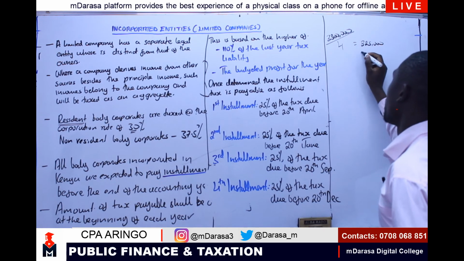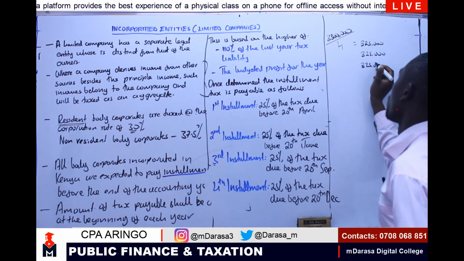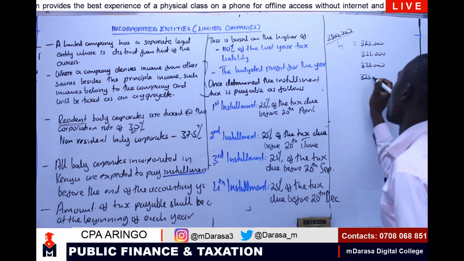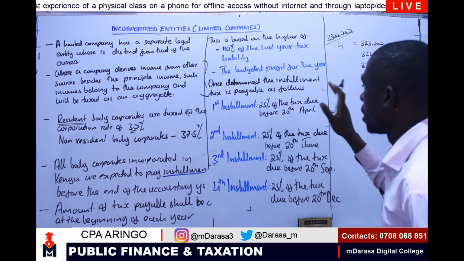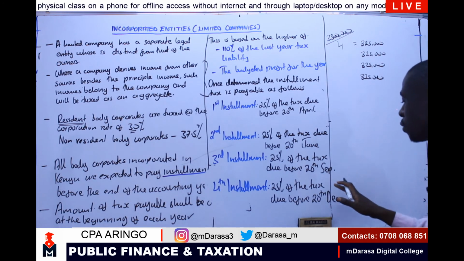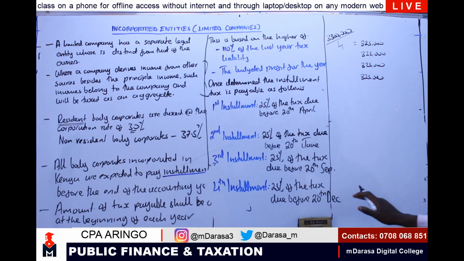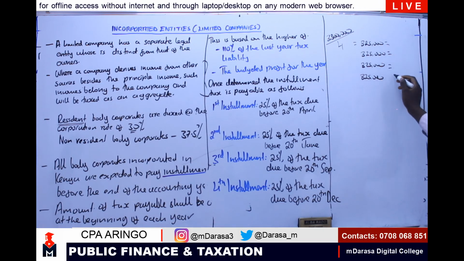So I'm going to pay the 825,000 in 4 equal installments. That is the first installment before 20th April, second before 20th June, third before 20th September, and fourth before 20th December. So this is what you are going to pay.